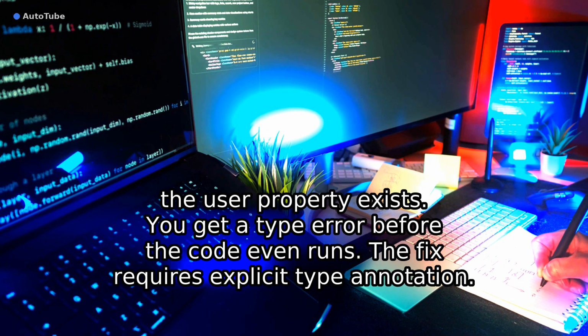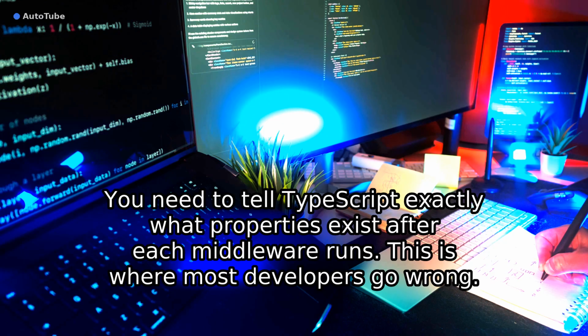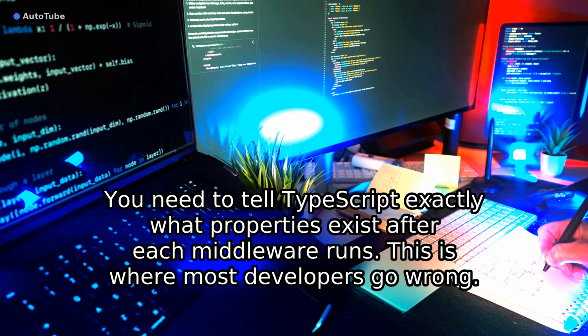The fix requires explicit type annotation. You need to tell TypeScript exactly what properties exist after each middleware runs. This is where most developers go wrong. They try to use interfaces, but interfaces don't compose well with middleware chains. Wait until you see what happens next.